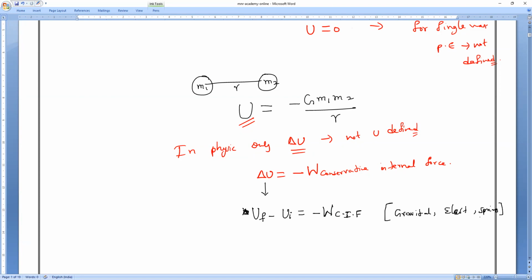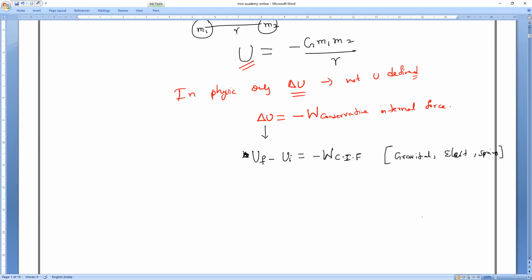So we know the others are non-conservative forces. Can you tell me what the non-conservative forces are? What is an example of non-conservative forces? Pradosh?